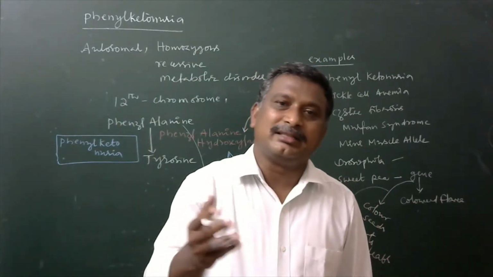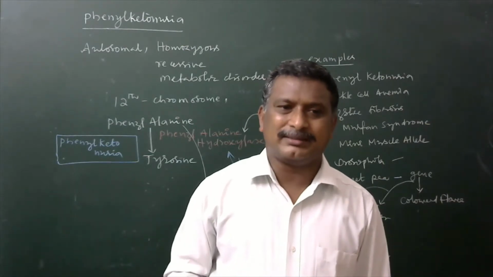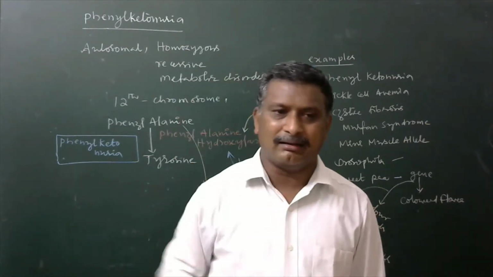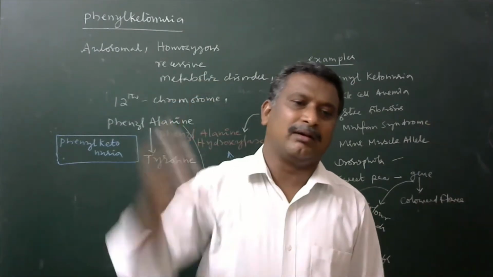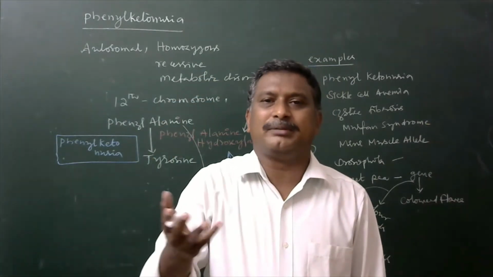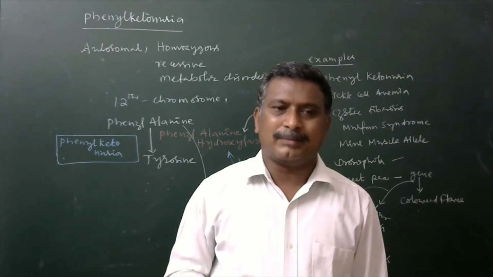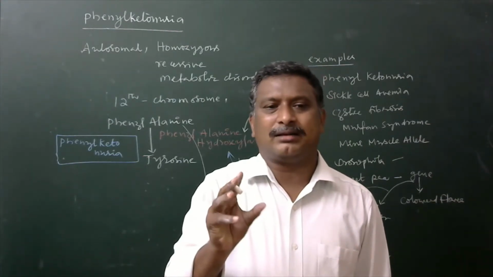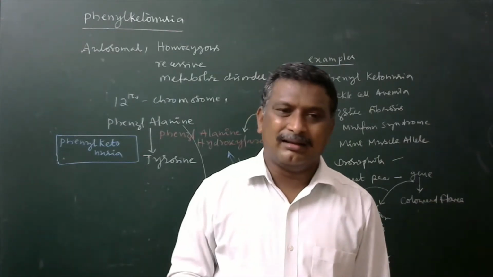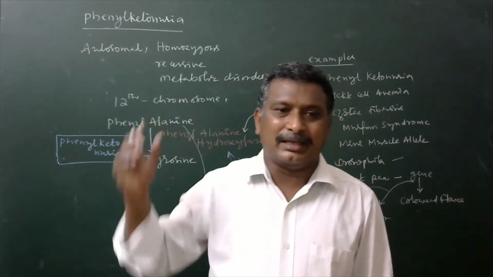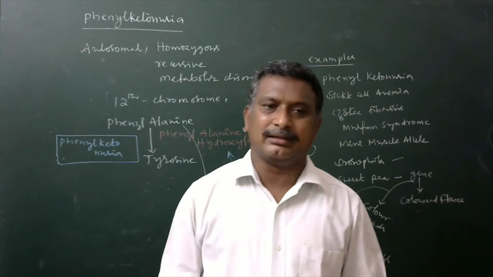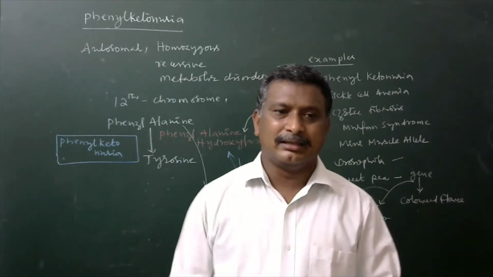Hair fall also may occur. Hypopigmentation also may be seen in their body, especially in their skin and their hair. Melanin pigmentation may not be developed much, hence hypopigmentation will be there. Sometimes red spots are going to be developed in their skin. Accumulation of this may lead to damage in tissues like spleen, kidney, brain.